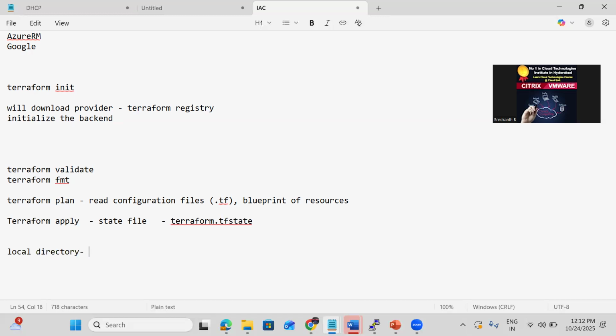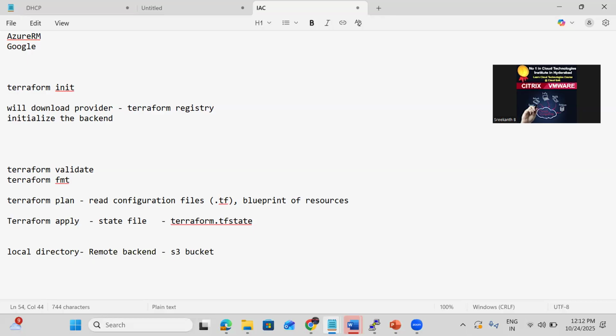But that's not a best practice in a multi-developer or multi-DevOps environment. That is the reason we configure the remote backend. In our scenario, we are using S3 buckets for that purpose. So we are not storing the state file locally, we are keeping it in a remote location. That is called the remote backend, and we specify the S3 bucket for this.